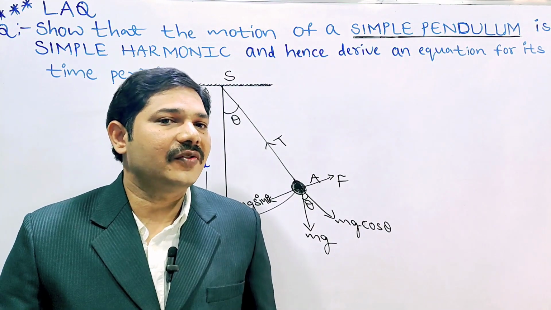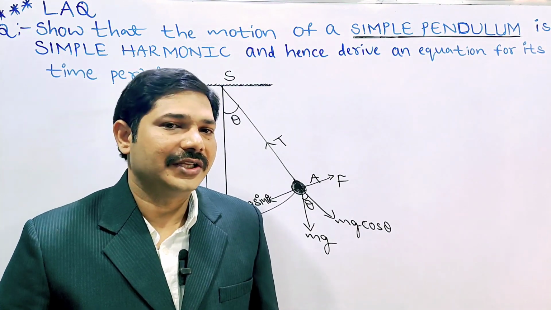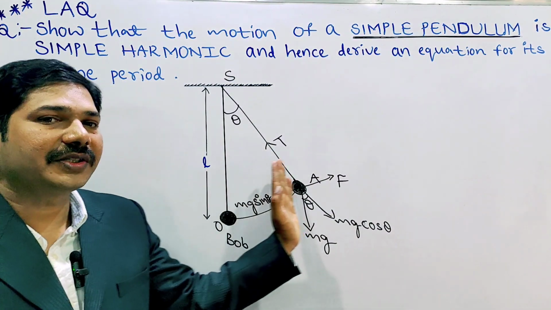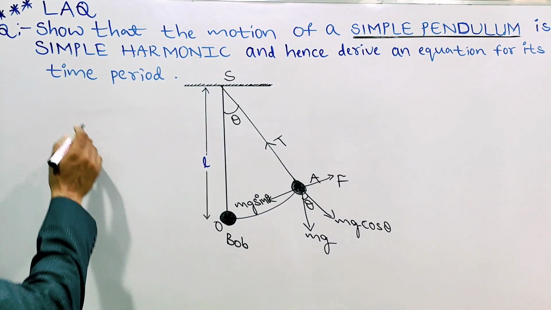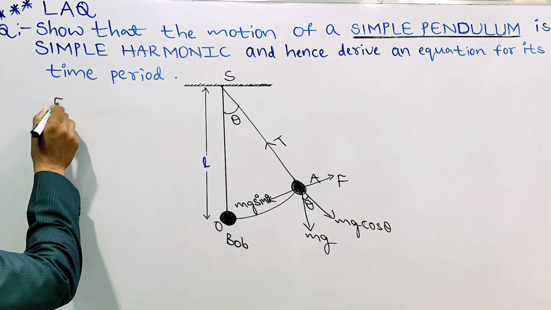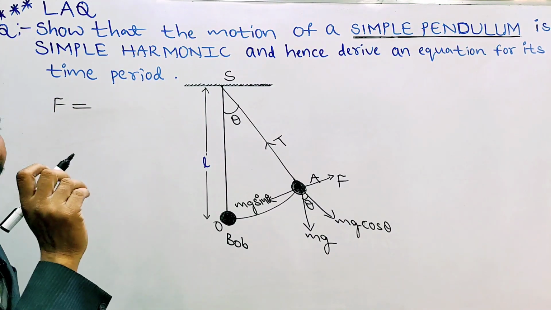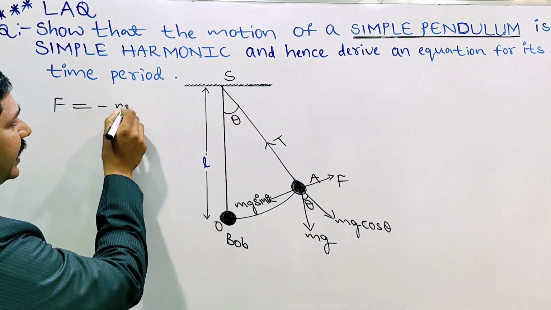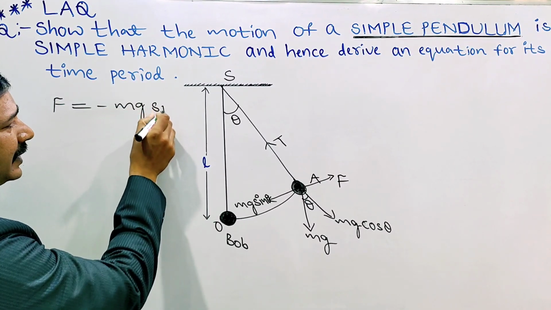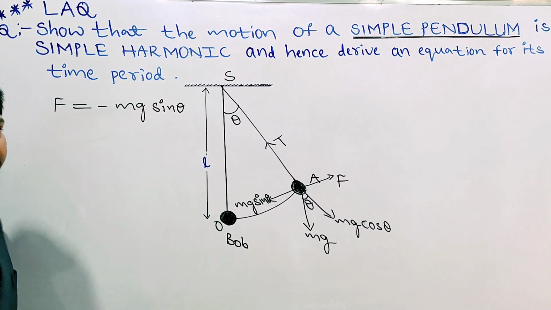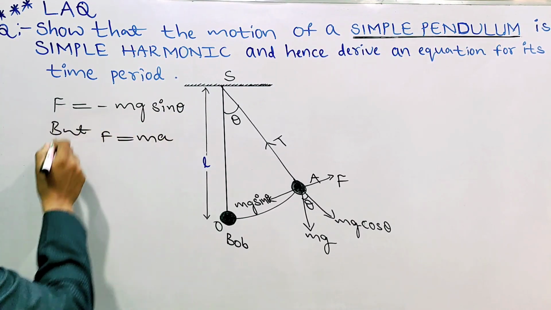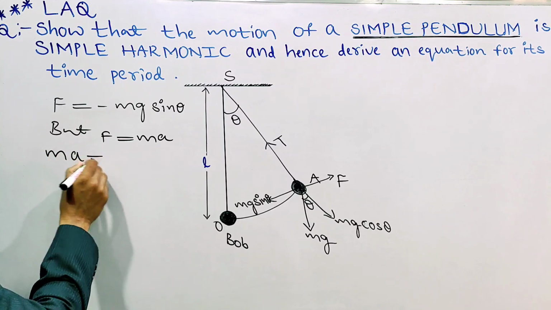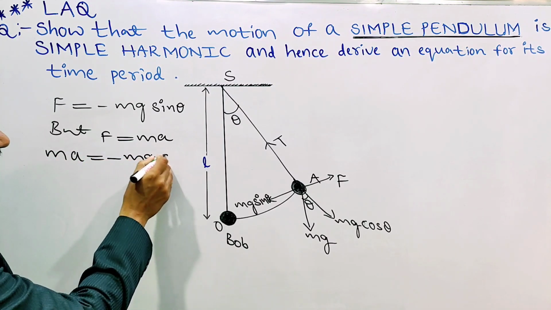After the matter, the equations are most important, so listen carefully. The applied force F is balanced by mg sin theta, that is, F equals minus mg sin theta. Substitute F equal to ma here: ma equals minus mg sin theta.